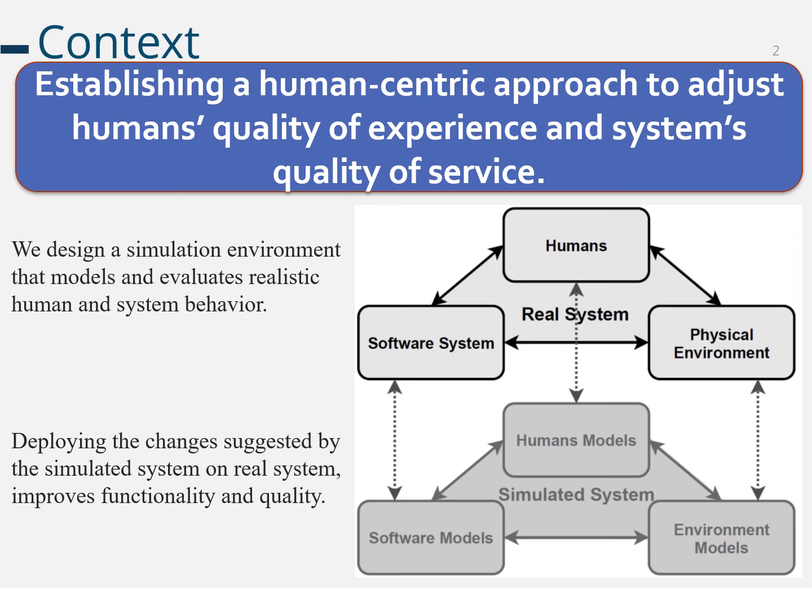The work is in the context of understanding the human social and mobility behavior within an environment monitored by Internet of Things systems, and afterwards engineering and adapting the system based on those behaviors. We consider humans' quality of experience, that could be comfort, could be urban security, and so on, as an important factor in our software system design. As you see in the figure, we design a simulation environment that's able to model realistic human and system behavior. The simulation could help understanding and implementing necessary changes to improve the quality of the real system.